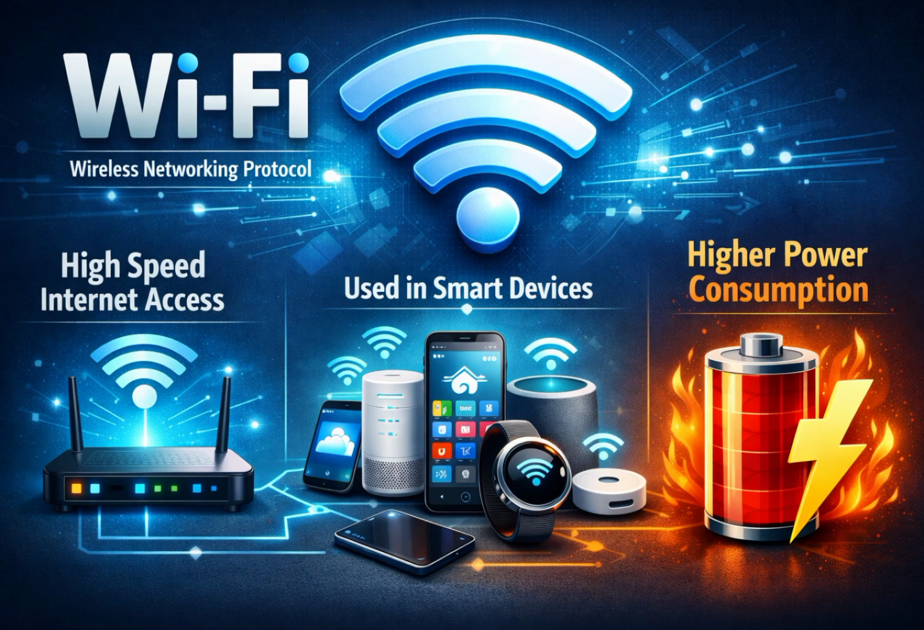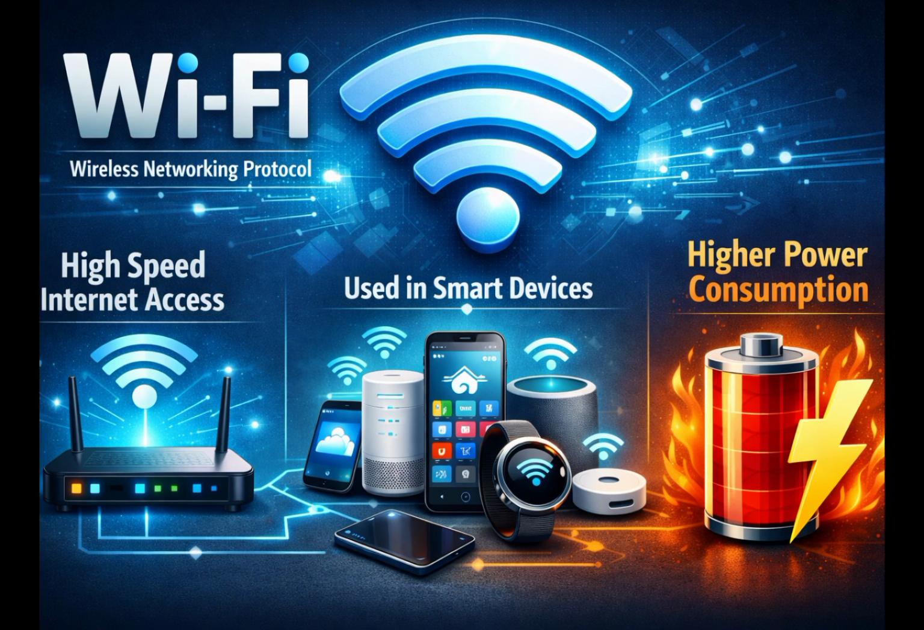Wi-Fi. Wi-Fi is used for high-speed internet communication. It is commonly used in smartphones, laptops, and smart devices. However, it consumes more power compared to Bluetooth.